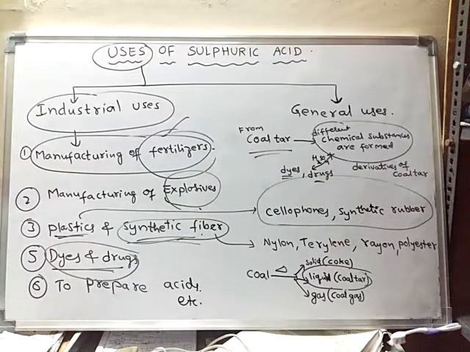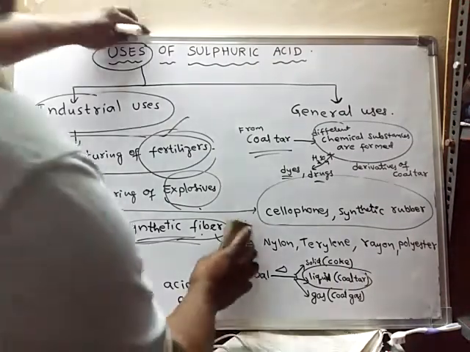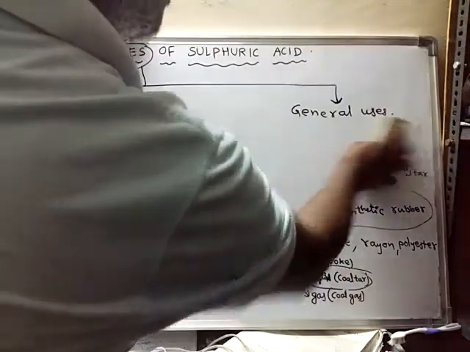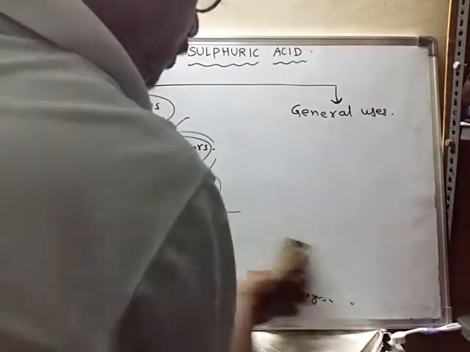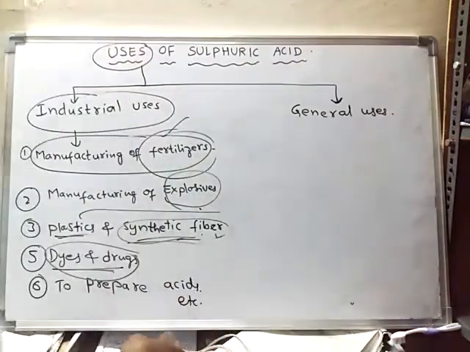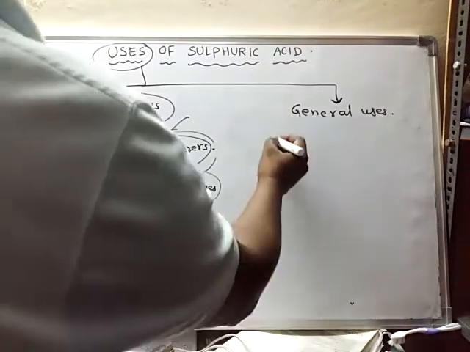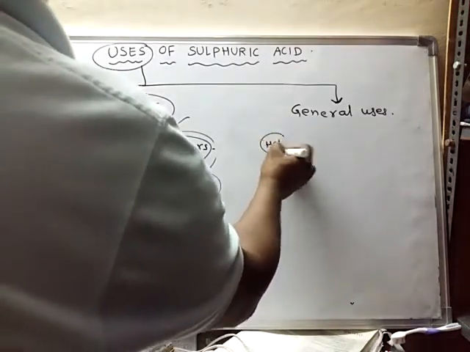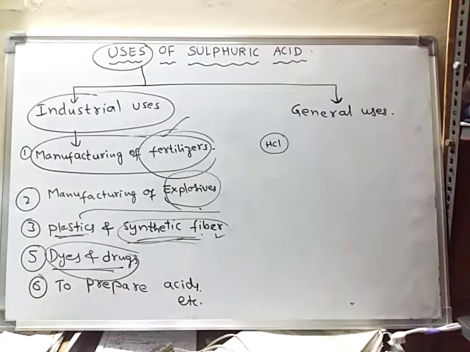Okay, right. Next, sulfuric acid is also used in the preparation of acids. For example, hydrochloric acid can be prepared. How is hydrochloric acid prepared?